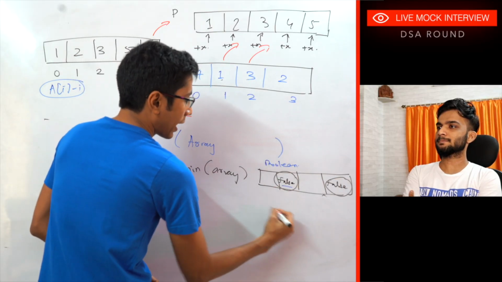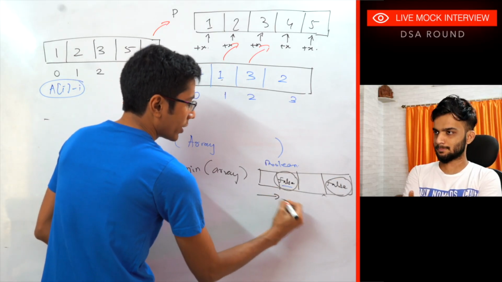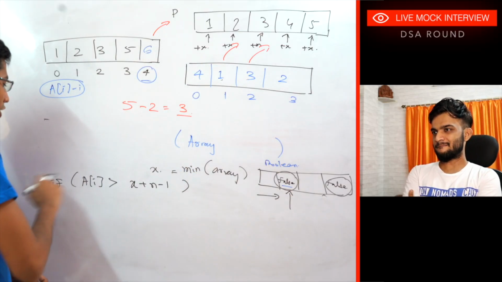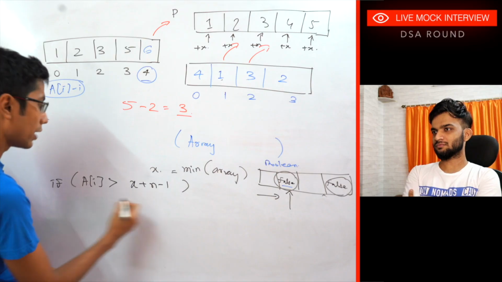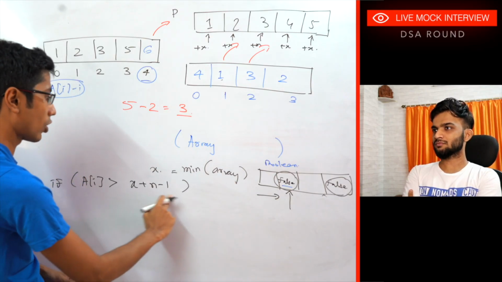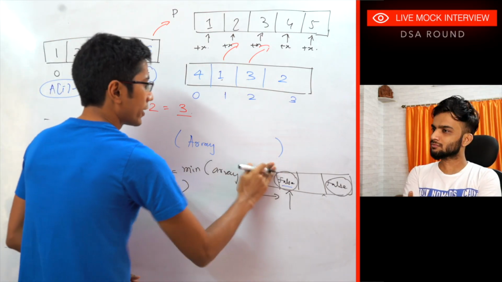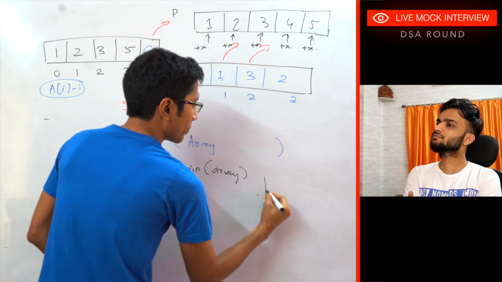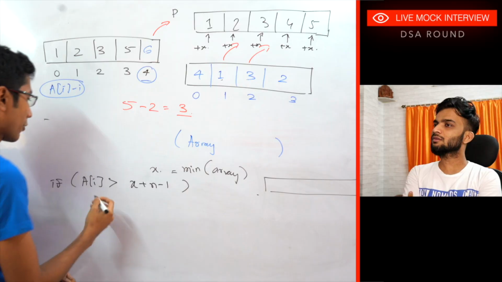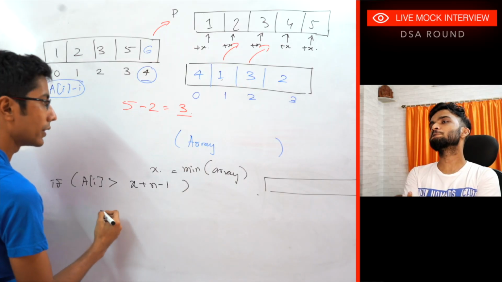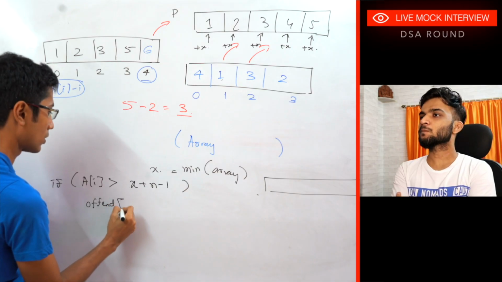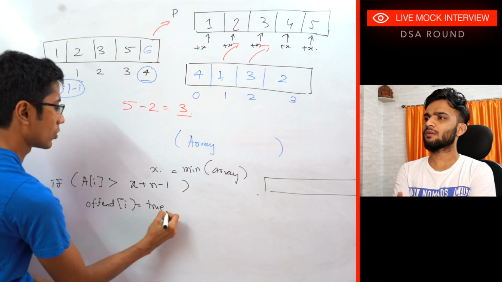Okay, so firstly, I have a pointer to the first element in the array which is false. Initially I go through this, I find out all the elements which are offending the Boolean array. So I'm taking a Boolean array. If this condition occurs, then offend of i equal to true.